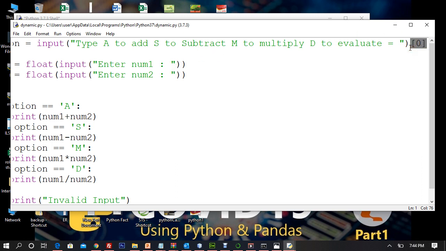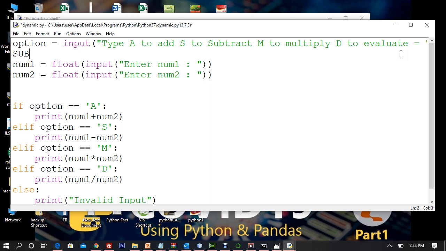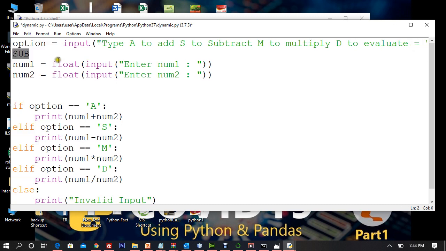If you have misunderstood it, go and watch video number 6. I've already shown you how to ensure that you take a character even if the user enters a string. Now if the user enters, let's say, SUB, and you're saying I'm going to take only the first character, which is the 0th character, that is S, and UB is going to be ignored, and anything after UB is going to be ignored. Anyway, S is going to be taken and subtracted.